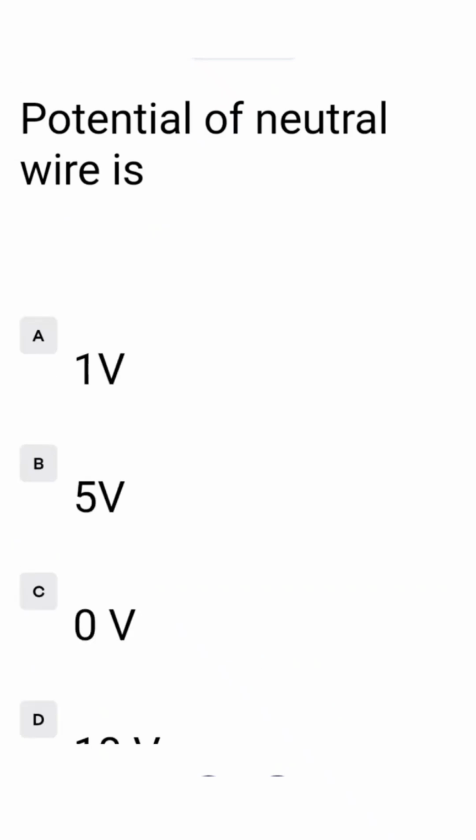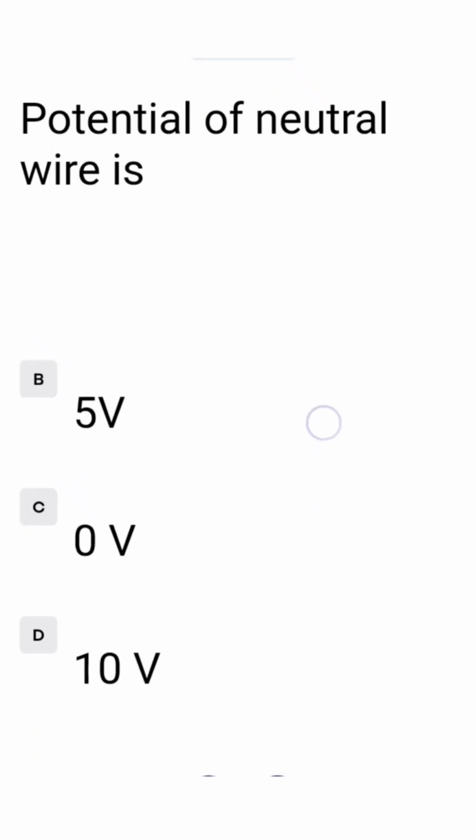Potential of neutral wire is A 1 volt, B 5 volt, C 0 volt, D 10 volt. Neutral wire potential is 0 volt, that is option C. So we tick option C.